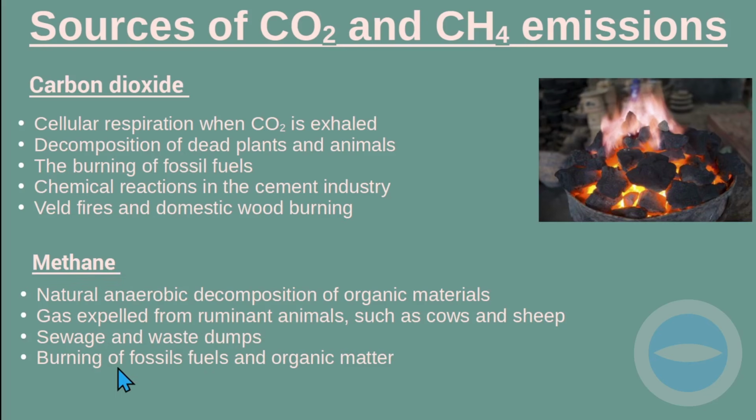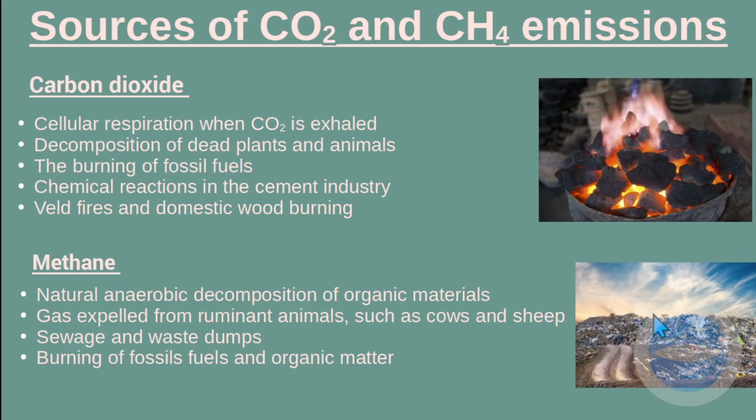And then the burning of fossil fuel and organic matter. Another source is fossil fuel burning. When we burn fossil fuel, methane is emitted to the atmosphere. Here, for example, as you can see, this is a dump, where they dump waste. Here methane is released to the atmosphere. These are the sources of carbon dioxide and methane. You can write them down as notes.